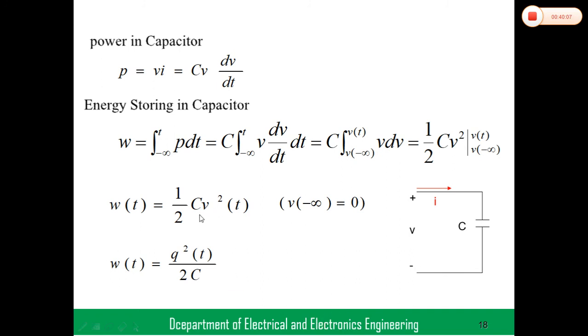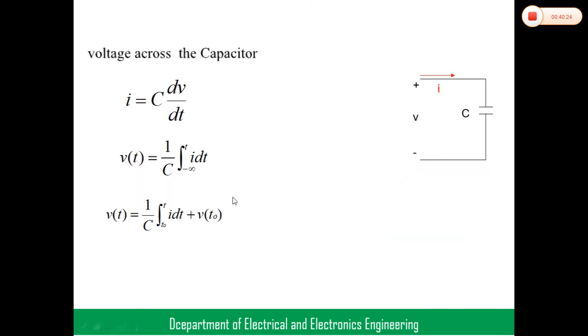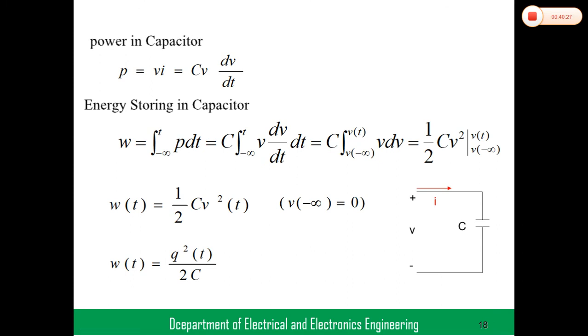If you express it in terms of charge, we get W equal to Q square by 2C. Actually, Q equals CV, where V equals Q by C. So V equal to Q by C means Q square by C square. C cancels, so Q square by 2C. In terms of charge, W equals this formula. Actually very important: the energy stored in capacitor, W equals 1 by 2 CV square.